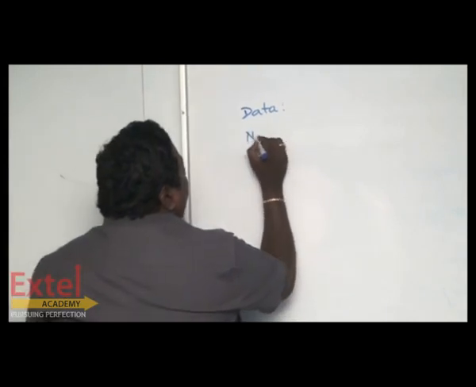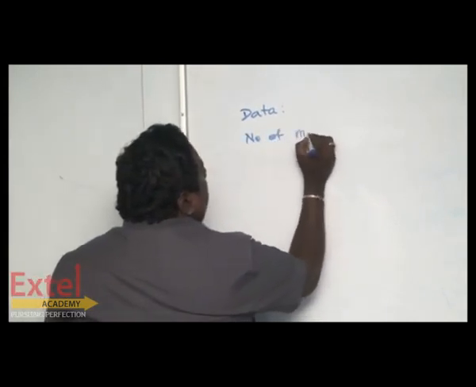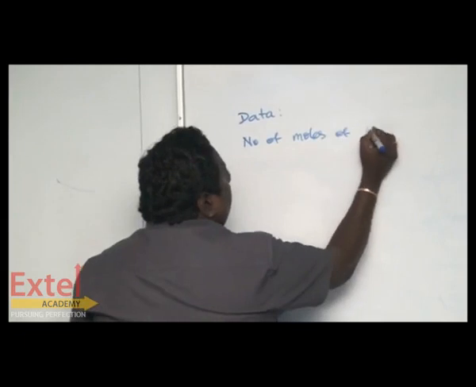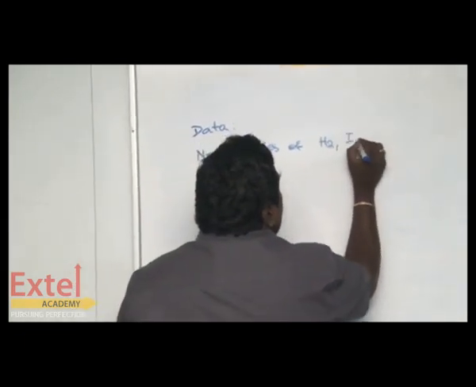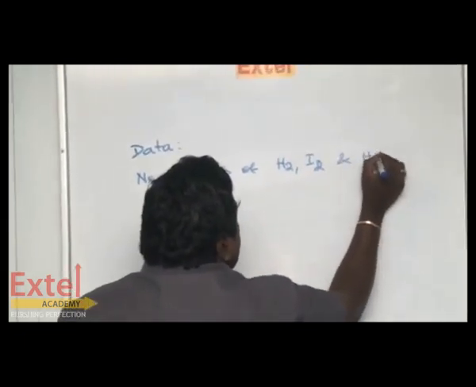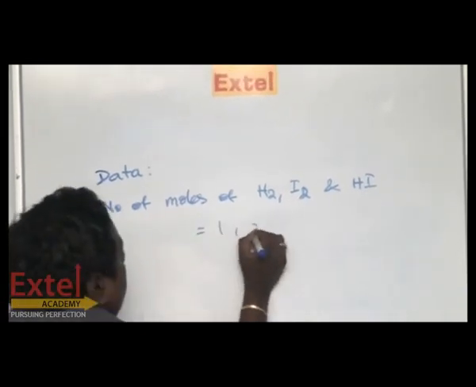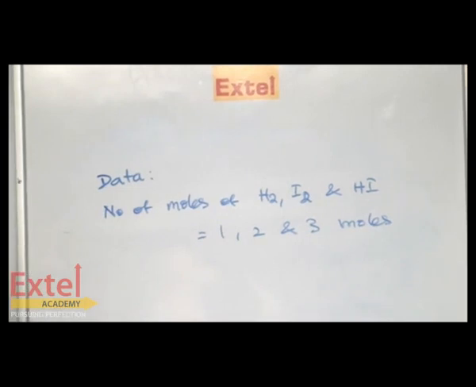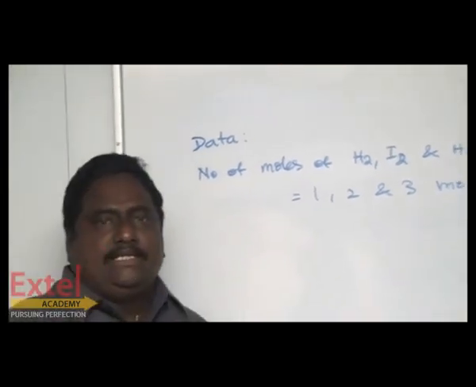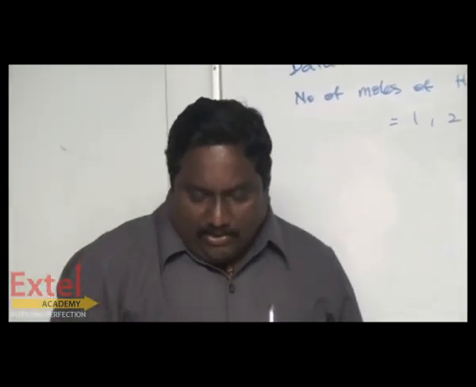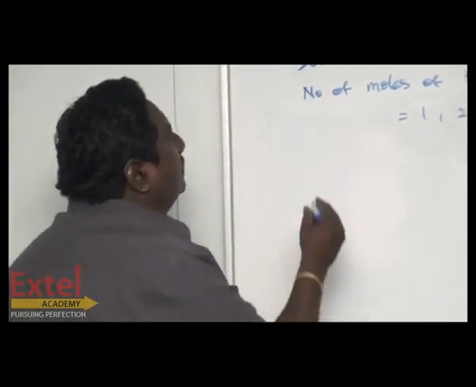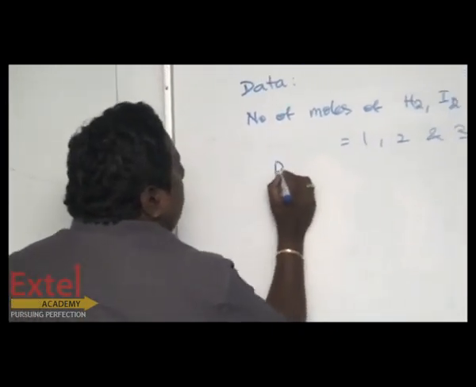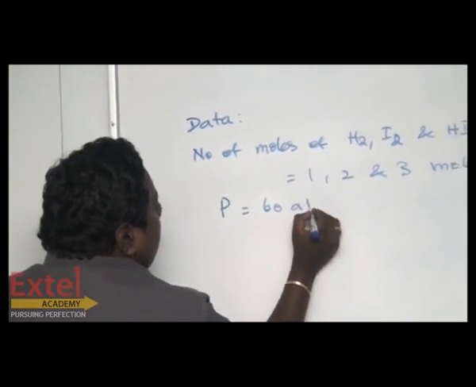So, number of moles of hydrogen, iodine and HI: 1, 2 and 3 moles. Total pressure is also given, so total pressure P equal to 60 atm.